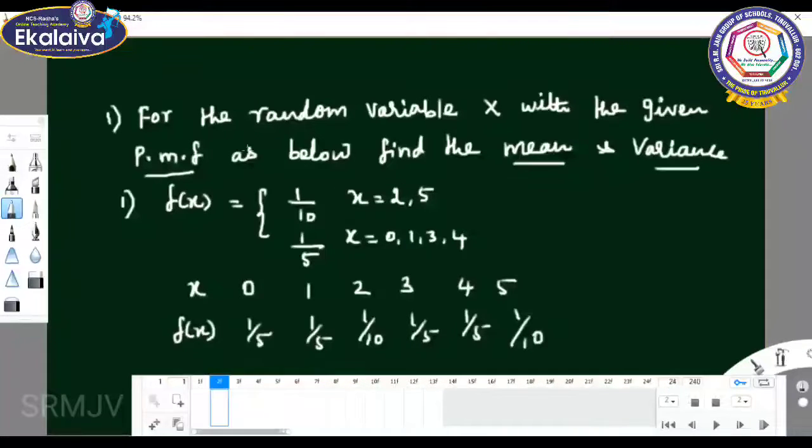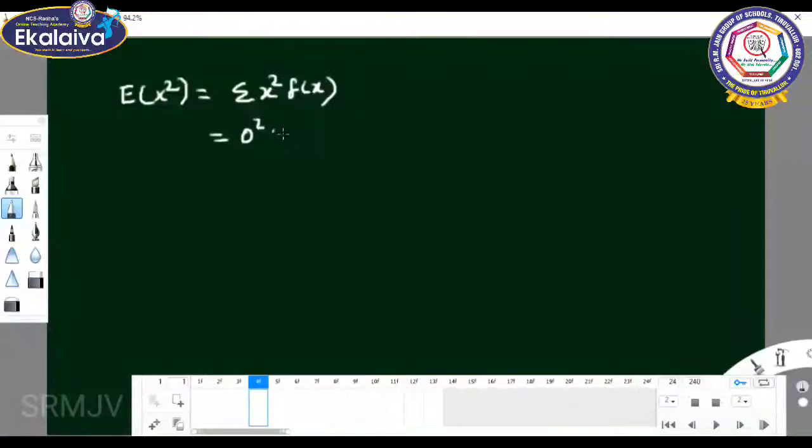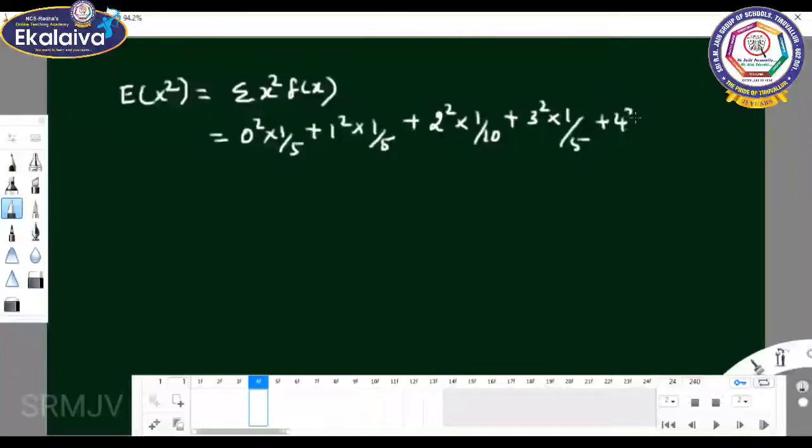So 0 square into 1 by 5, plus 1 square into 1 by 5, plus 2 square into 1 by 10, plus 3 square into 1 by 5, plus 4 square into 1 by 5, plus 5 square into 1 by 10.